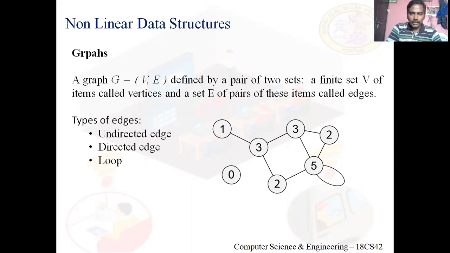In this diagram, you can see there are vertices, right? Numbered 0, 1, 2, 3 is numbered twice by mistake. So 1, 3 should be 4. So there are vertices or nodes numbered 0, 1, 2, 3, 4, 5, 6. Actually, 2 is also repeated twice.